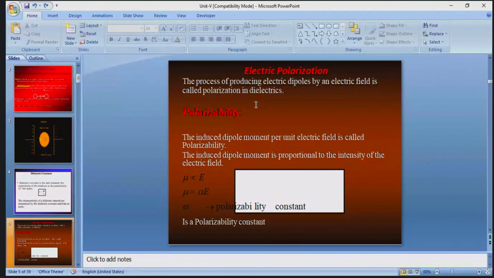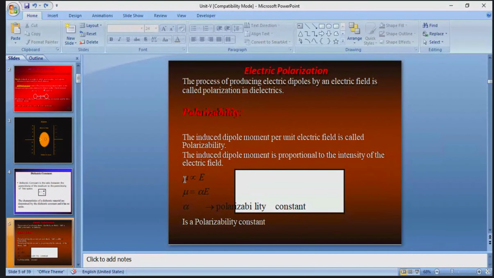What is polarizability? Next heading, polarizability. The polarizability is defined as the induced dipole moment per unit electric field. The induced dipole moment is directly proportional to the intensity of the applied electric field.